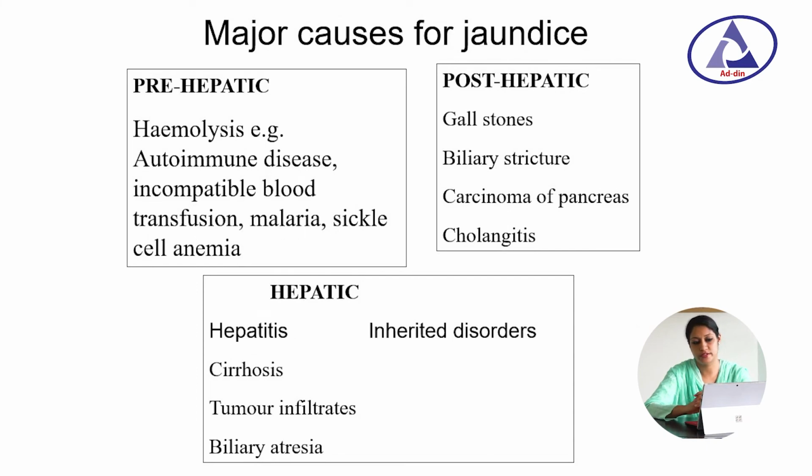Major causes of jaundice. For prehepatic jaundice, hemolysis by autoimmune disease, incompatible blood transfusion, malaria and sickle cell anemia are the causes. In hepatic jaundice, hepatitis, liver cirrhosis and biliary atresia are the main causes. In post-hepatic jaundice, gallstone, biliary stricture, carcinoma of the head of the pancreas and cholangitis are the main causes.